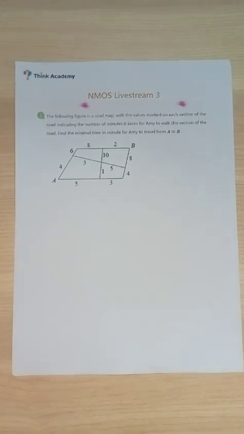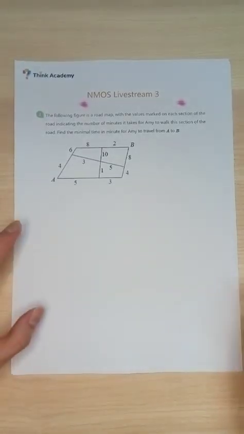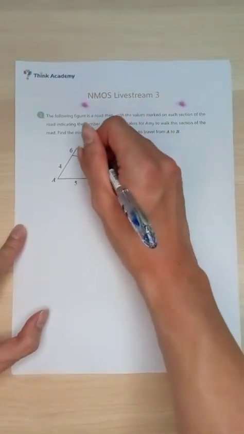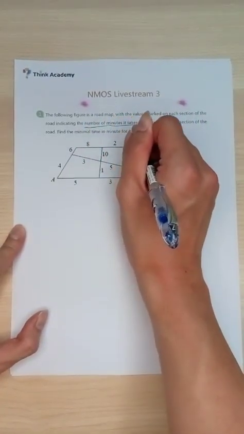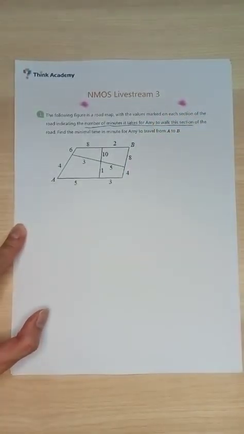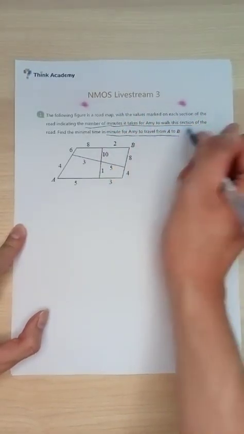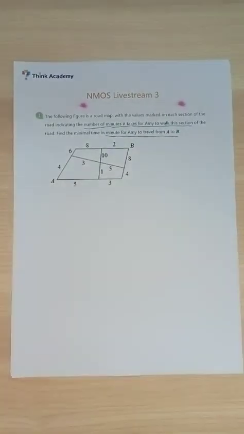Let's take a look at this particular question. The following figure is a road map, with the values marked on each section of the road indicating the number of minutes it takes for Amy to walk this section of the road. Find the minimum time in minutes for Amy to travel from A to B. The question is very simple. We are given this map, and we need to find the shortest time for Amy to travel from A to B. That's it.